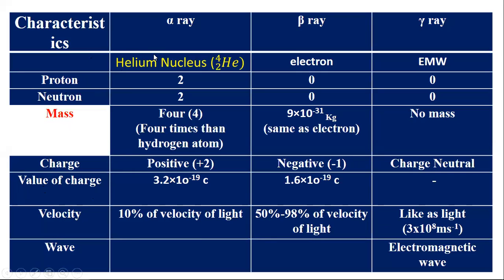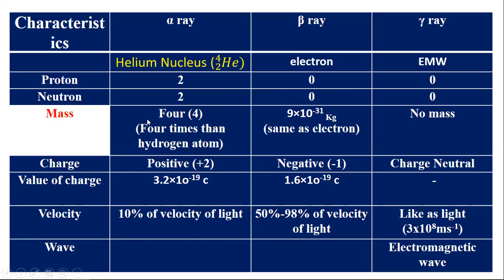And here alpha particle is a helium nucleus, beta is comparable to an electron, and actually beta rays are just opposite to positron, and gamma rays are electromagnetic waves. And proton number for alpha particle is 2, for beta it is 0, for gamma it is 0. Neutron number for alpha particle is 2, for beta particle it is 0, and for gamma it is 0.